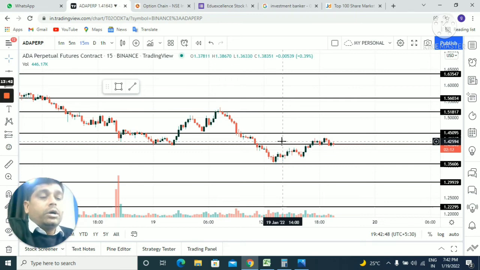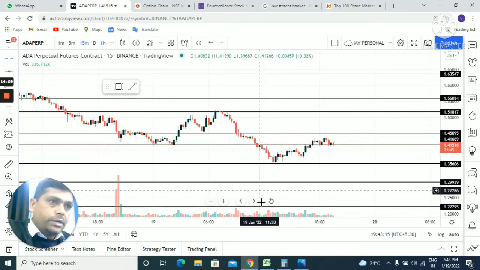We have to identify the support and resistance areas, demand and supply areas, and we need to identify the right levels of the market. Then we have to do proper price analysis. From a technical point of view, price reading, price action, price volume analysis, and technical analysis are very important in the market.